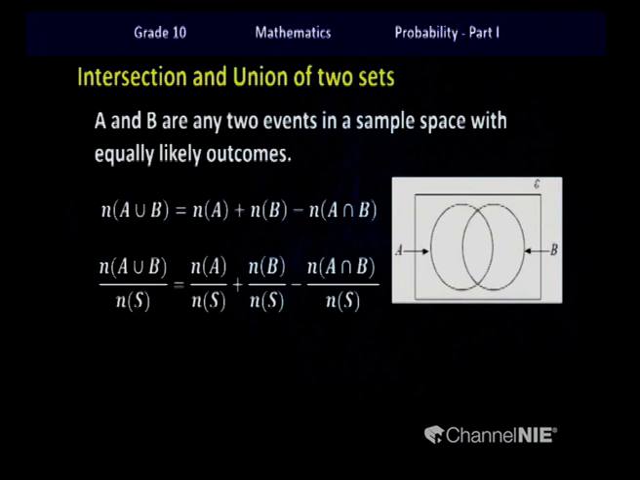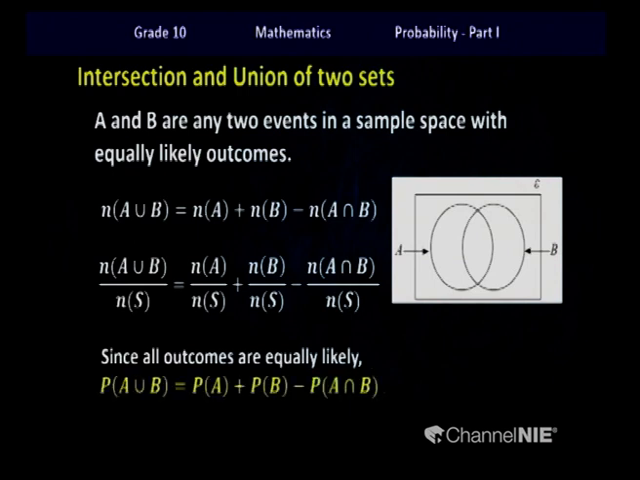So children, I can write them or convert them into probabilities. As all the outcomes are equally likely, the probability of A union B is equal to the probability of A plus the probability of B minus the probability of A intersection B.